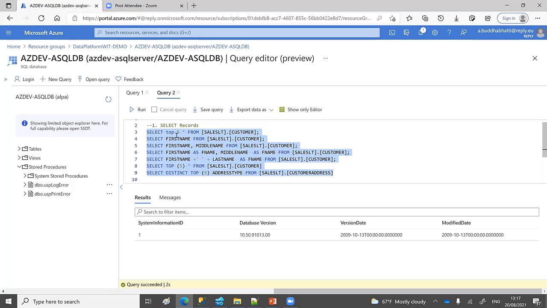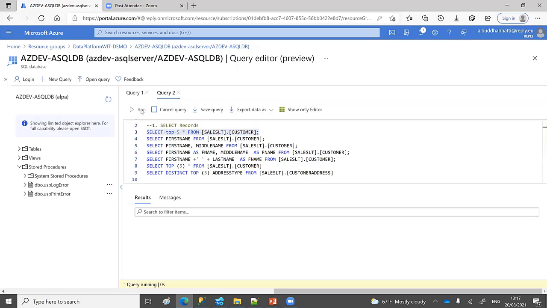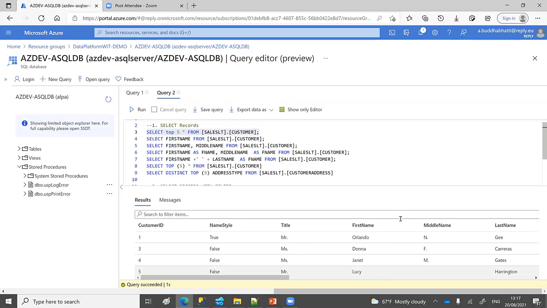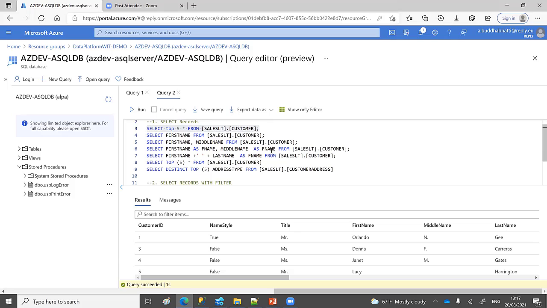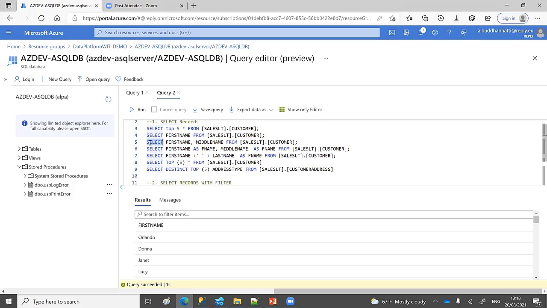Here you can select with a limited number of rows. Top 5 means it only gives you the top 5 records from your database instead of everything, so you have only the top 5. Then you can select only particular columns if you like, not all columns, because here I have a lot of extra columns that I may not need for my query.